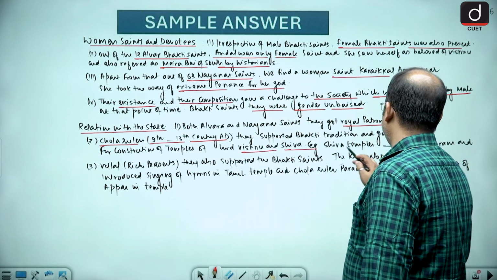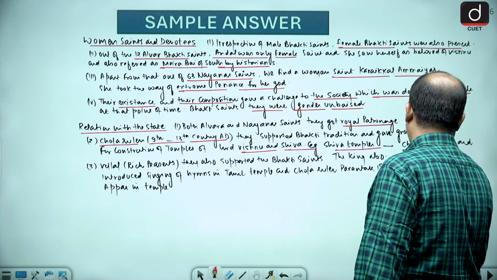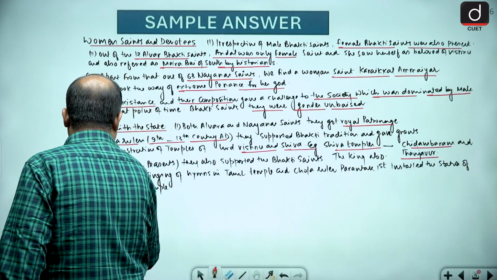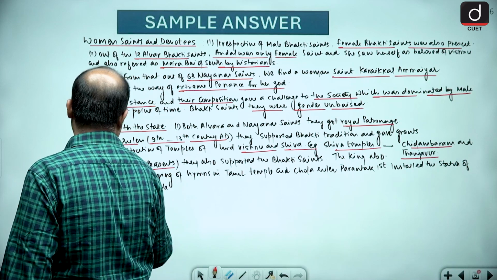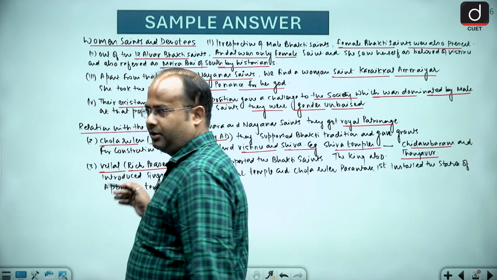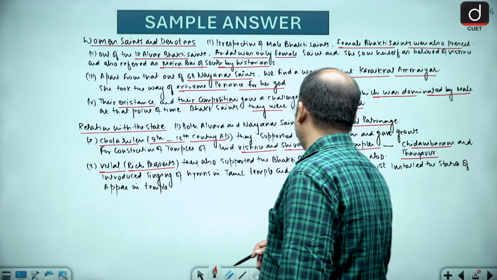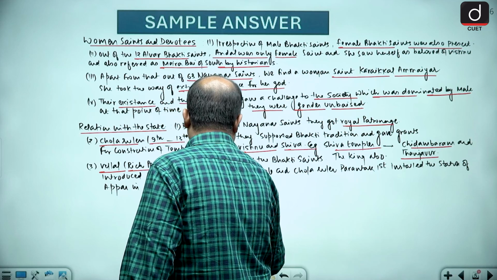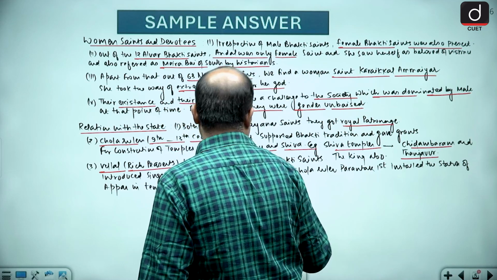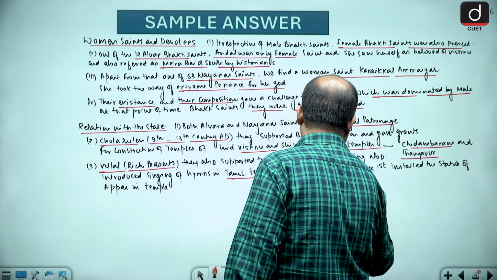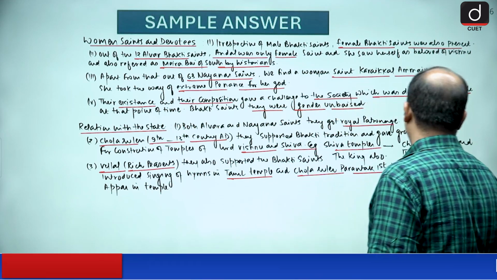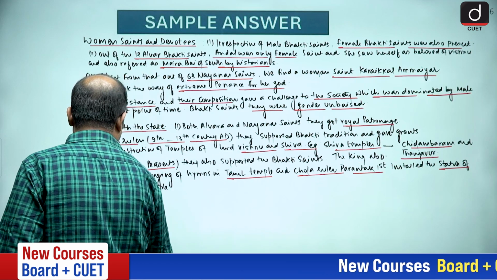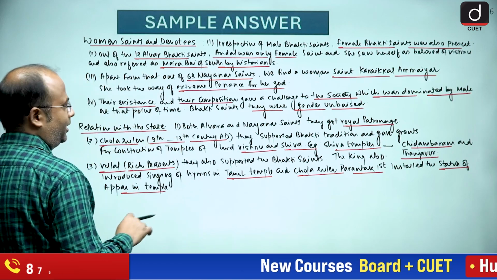The examples are the Shiva temples of Chidambaram and Tanjore. Other than this, guys, once you write the Tamil words, like Vellal, you should also write the meaning so that the examiner can understand. They supported Bhakti saints and they introduced hymns in Tamil in the temples. And Chola rulers, Parantaka I, also installed the statue of Appar in the temple. That simply shows that they were highly influenced by the Bhakti saints.